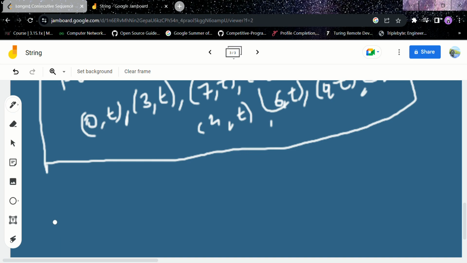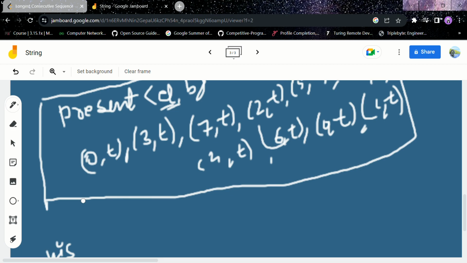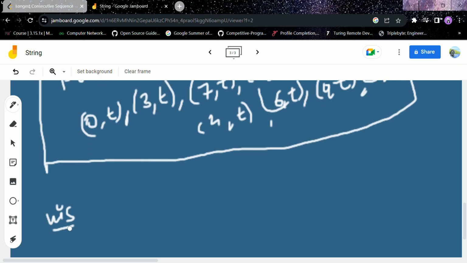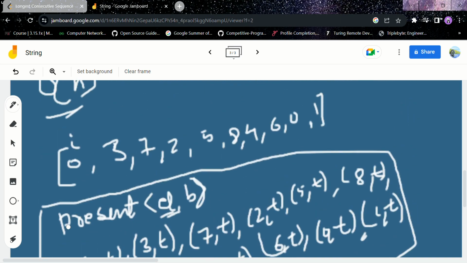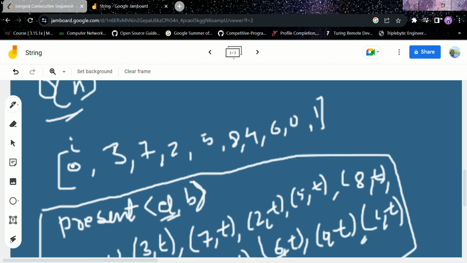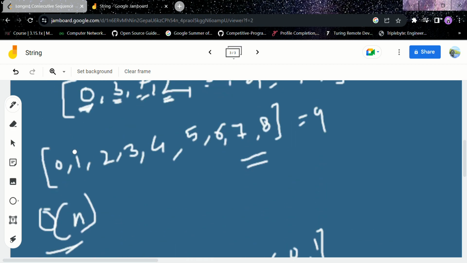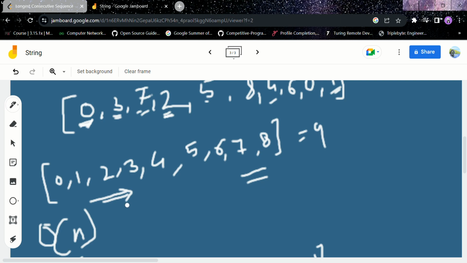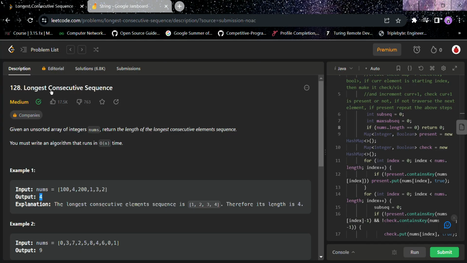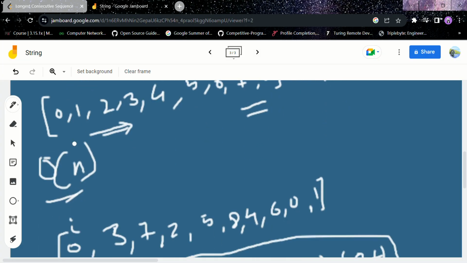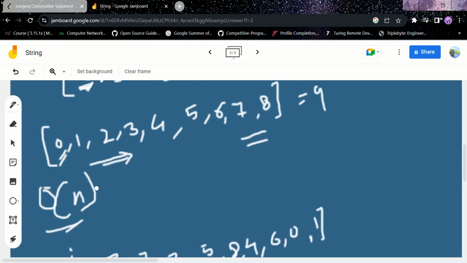Now we will make another hash map called check, or visited would be much better. It will also store an element and a boolean value. Now traverse from 0. Now check, we need the series of elements. The question is that we need a consecutive sequence. So check the starting element. How do we see that this element is the starting element?